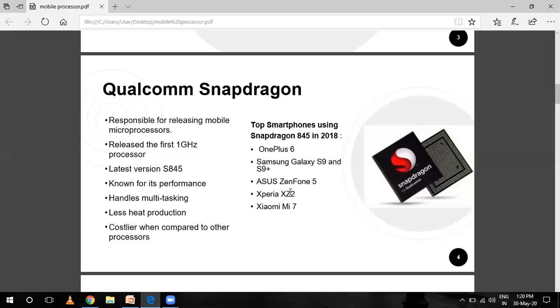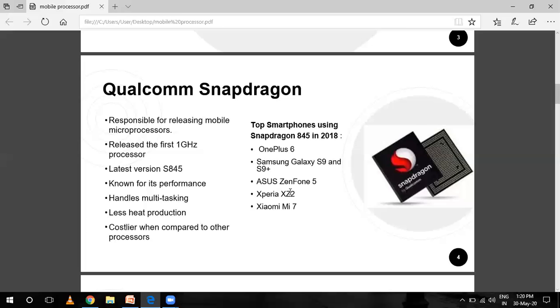Basically, this Qualcomm Snapdragon handles multitasking, produces less heat, is costlier when compared to other processors, and is known for its best performance. The top smartphone processor, the 845, is the latest version in 2018.